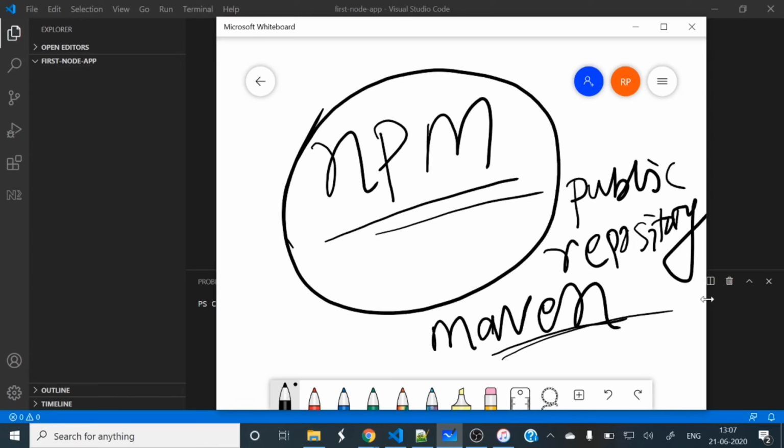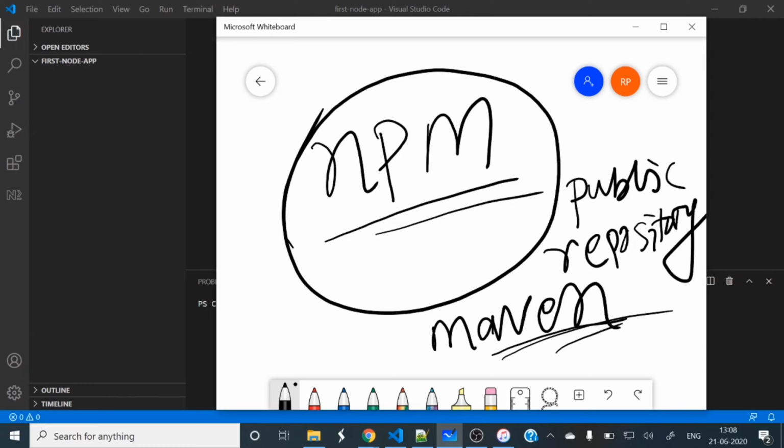Maven will download all your dependencies in your project exactly like npm. In Maven we have the Maven repo, and npm also has a repo from where we can download all those packages or nodes. I hope that is clear at least. Let's see npm and how it can manage those dependencies.